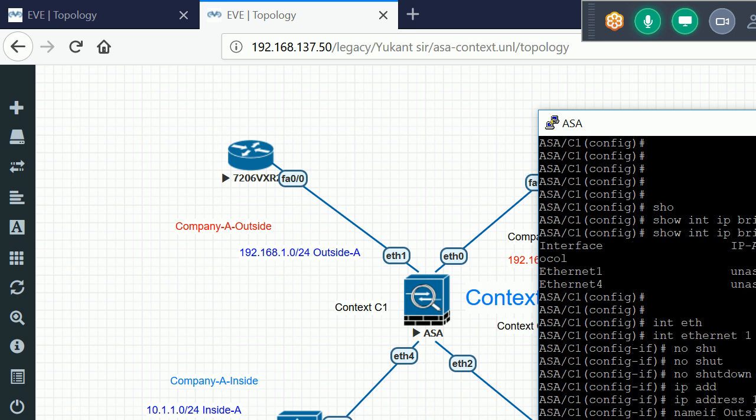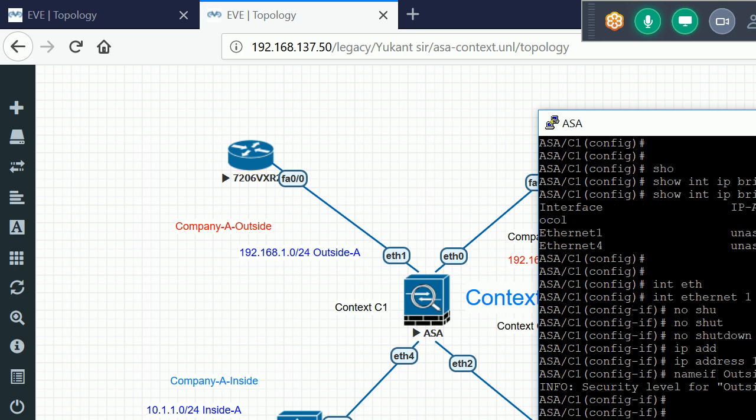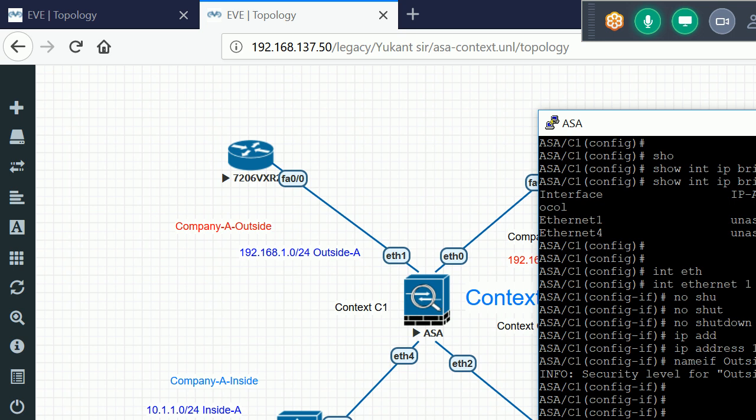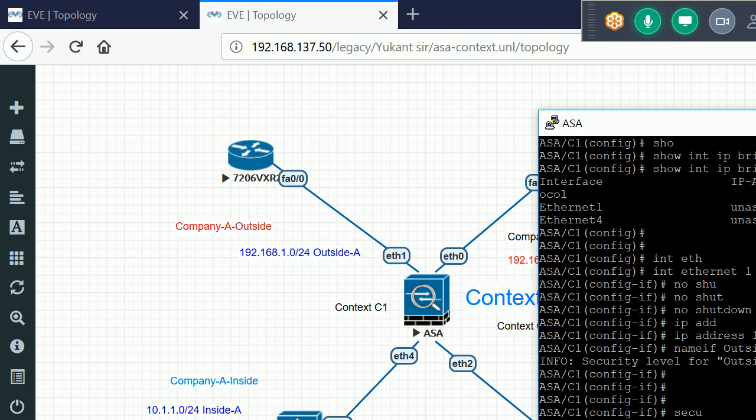That is, I am configuring in context 1. So this is how I can configure the virtual firewall 1, or context C1, for the company A network. After that I'll define the security level. Security level is 0. I'll just exit from here.